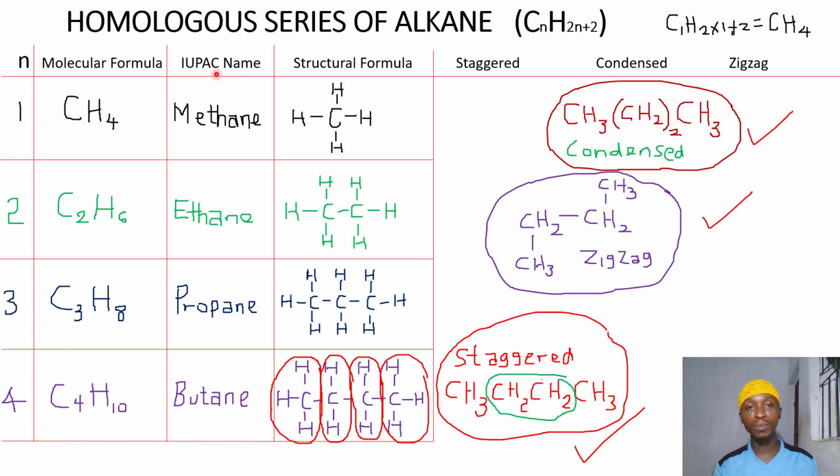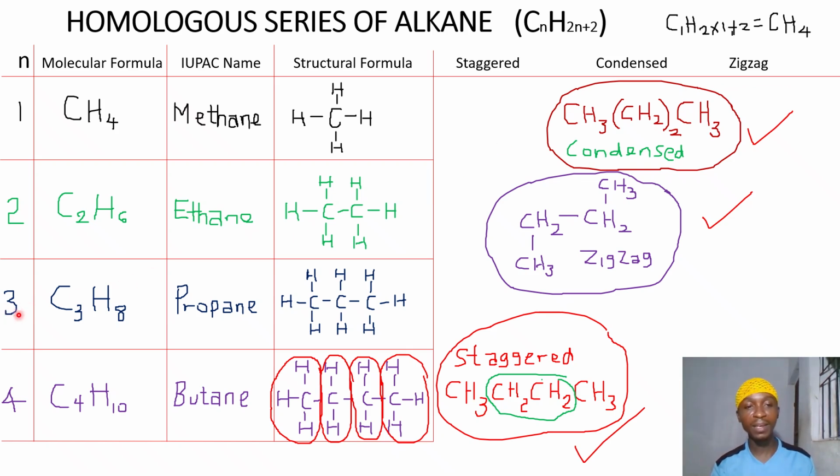And the IUPAC name is methane, and there is the structural formula. It cannot be written in staggered, condensed, or zigzag form. Then the second member is when n equals 2. You substitute 2 into this formula, that should give us C2H6. And the IUPAC name is ethane, and there is the structural formula. It can also not be written in form of staggered, condensed, or zigzag.